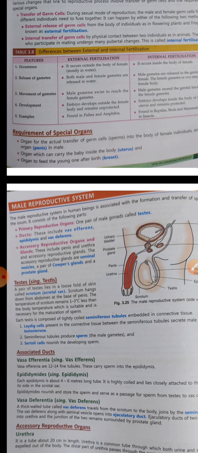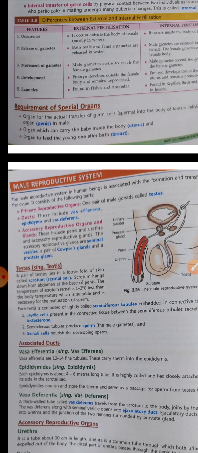So when we were talking about accessory organs, we talked about the difference between the primary reproductive organs and the secondary reproductive organs. Here the penis, since it is assisting in the process of reproduction, is known as the secondary sexual organ. Similarly, the organ which carries the baby inside the body is the uterus. The organ to feed the young ones after birth is the breast.